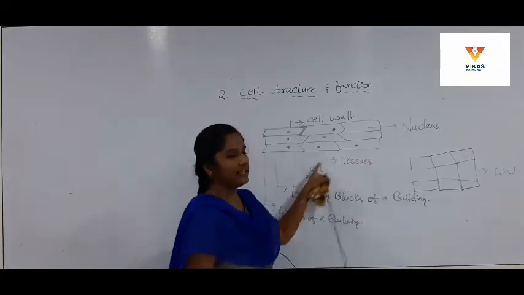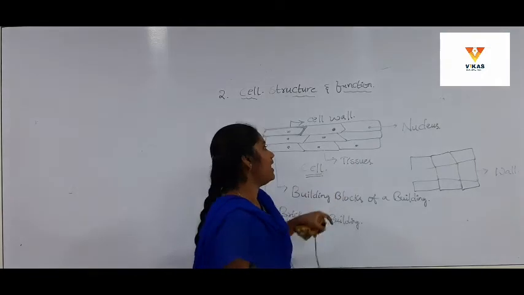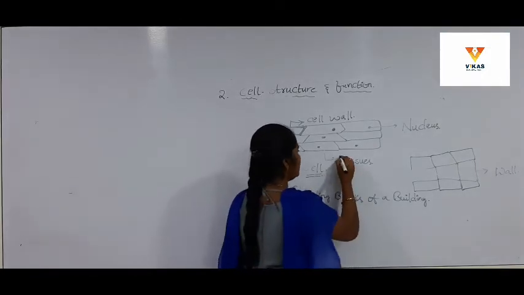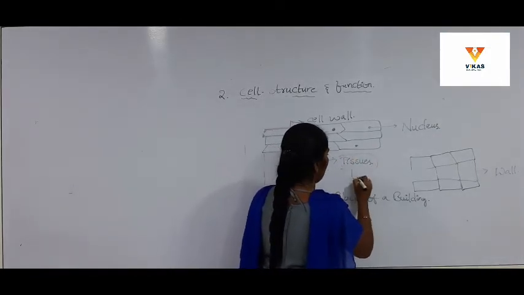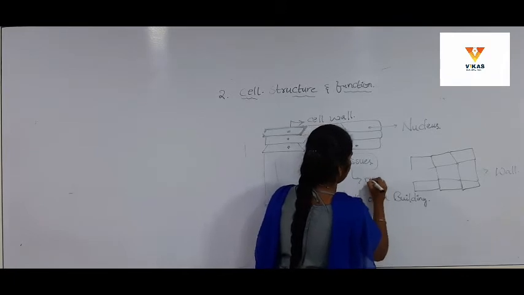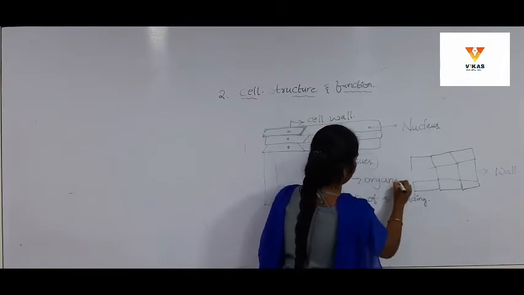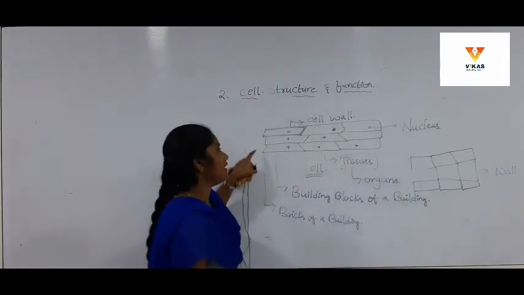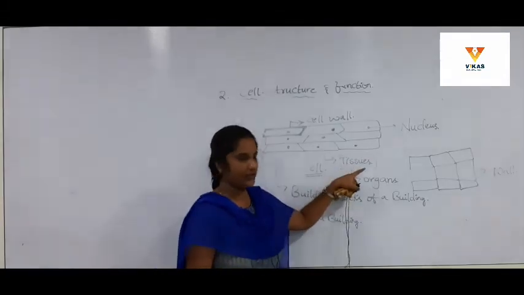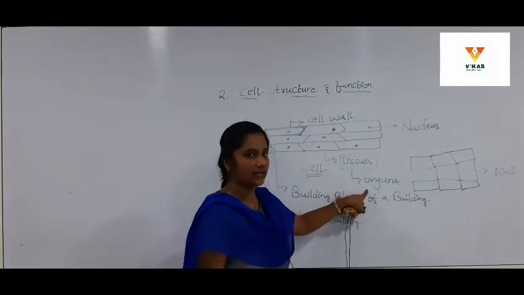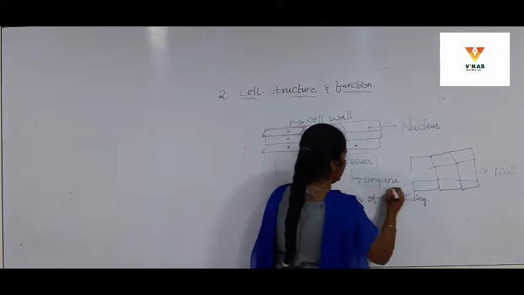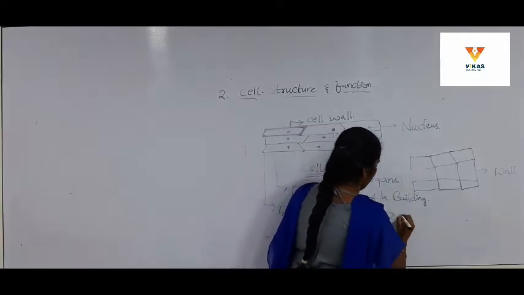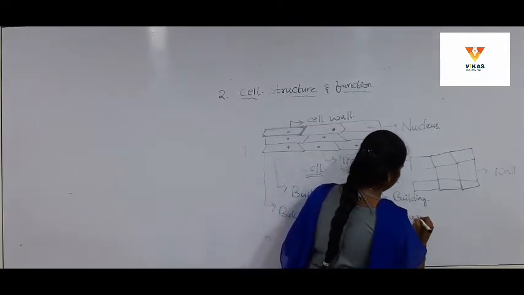Likewise, when these cells are compactly arranged together, they make tissues. Cells together are called tissues, and tissues together are called organs. Tissues together form organs, and these organs together form the organ system.